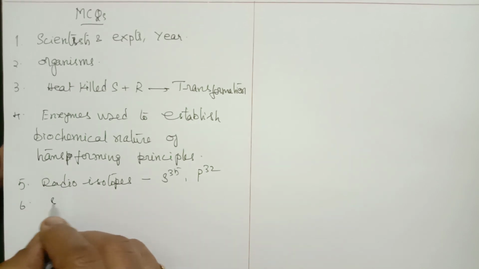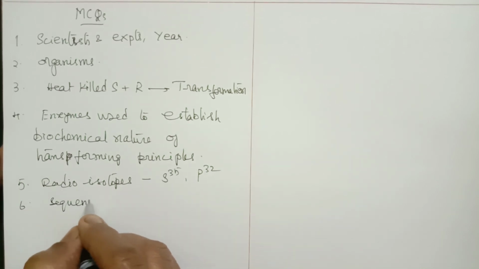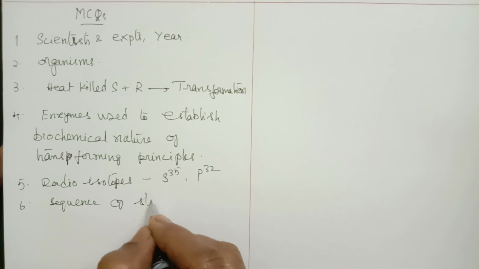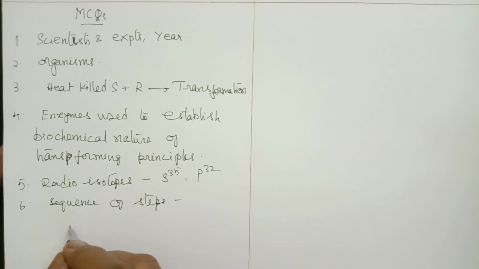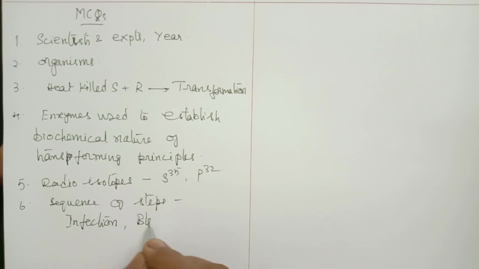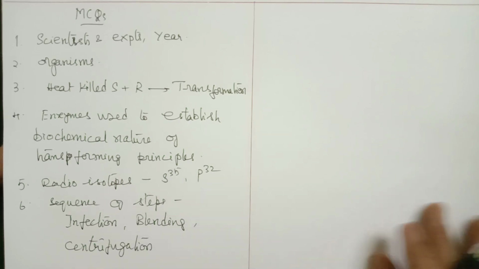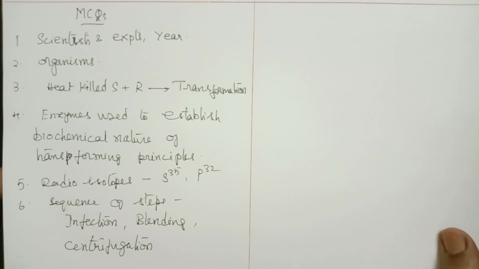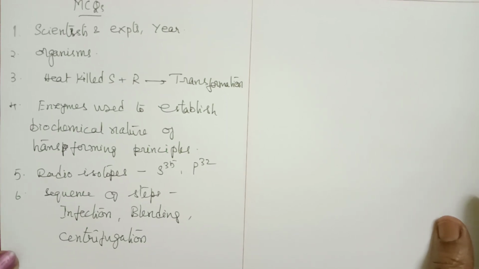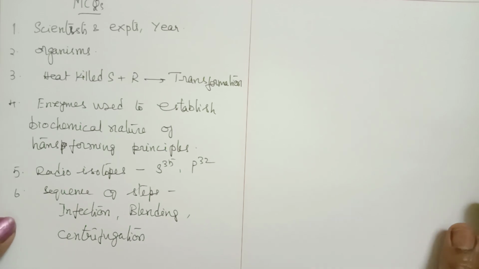Then the sequence of steps here. In this experiment, you can get the sequence of steps. Like, what is the sequence? First step is infection by a bacteriophage. Second step is called blending. And the third step is called the centrifugation step. So this is another sequence you can get. And any question directly based on the experiment also you can expect.